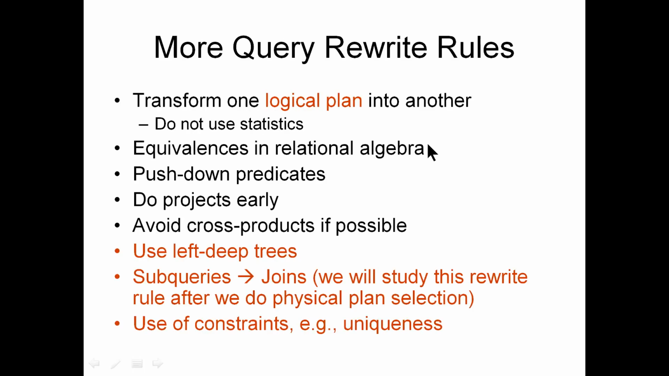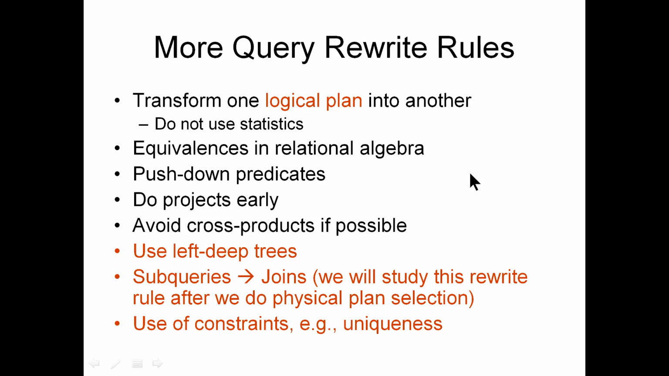I try to skip some of this discussion, but more query rewriting rules are like this: use left deep trees, not right deep, and subqueries like join operations using constraints, which is very, very important. With this, let us come to an end, and thank you for your patience here.